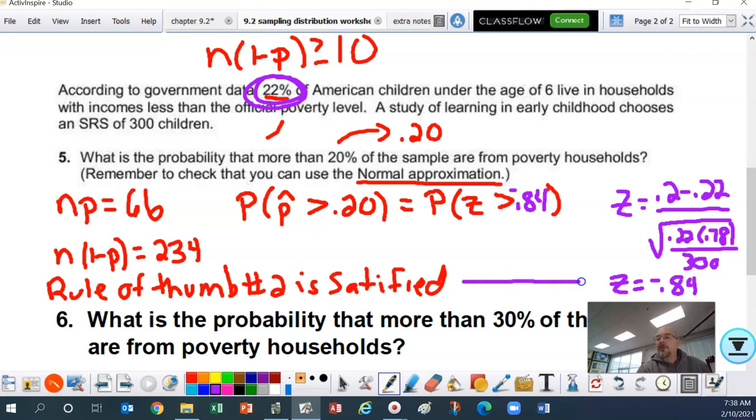Now, if I draw a picture of this scenario, my negative 0.84 is right here, and I want to know what that area is. Now remember how this works with the calculator. The negative 0.84 is my lower bound.